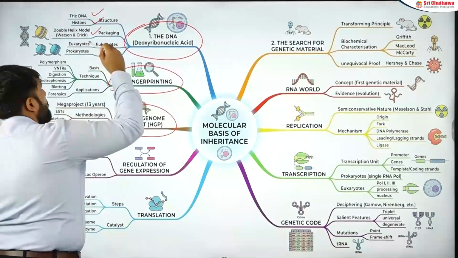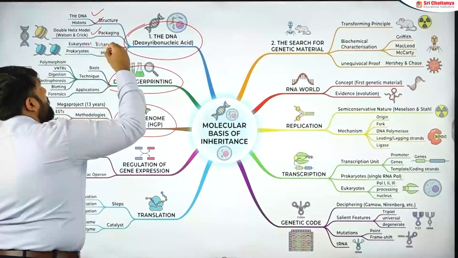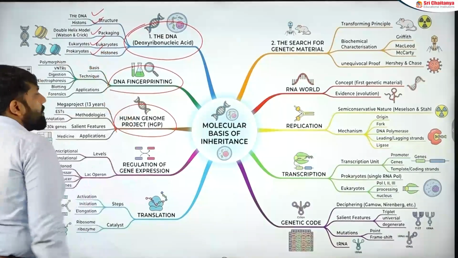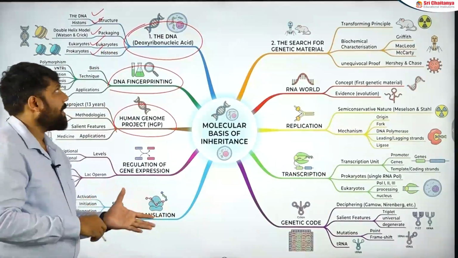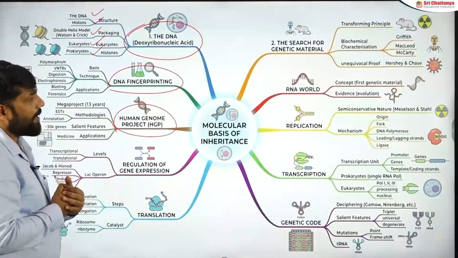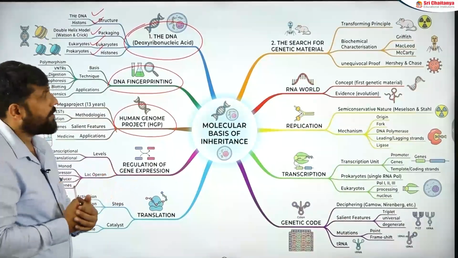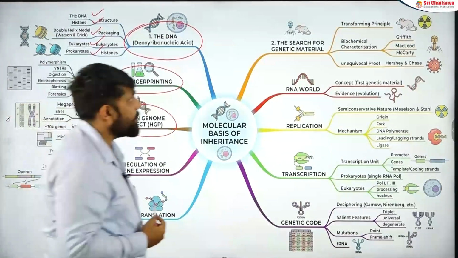And what are the differences in their packaging, in which we discuss eukaryotic and prokaryotic structures, where the nucleoid is mentioned, as well as in eukaryotes the chromatin is mentioned and how the chromosomes are being formed, that is mentioned.